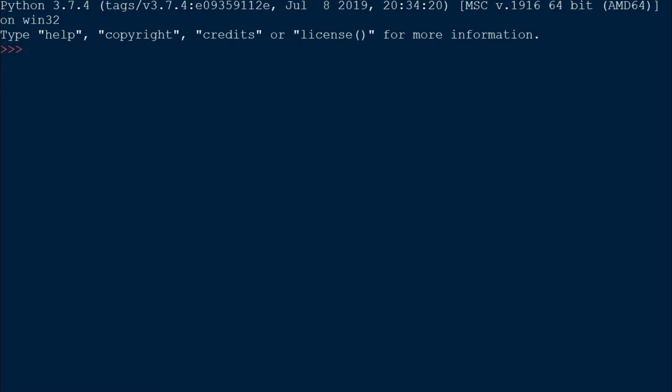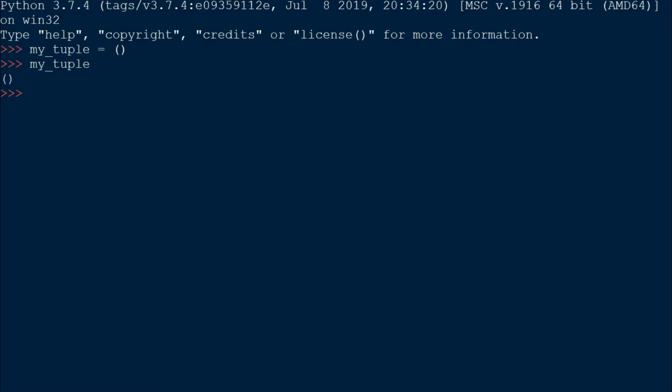Tuple is a data type in Python similar to list, but you cannot change the values inside it. You can create a tuple just by typing a variable name, let's say myTuple is equal to open close round bracket. This is an empty tuple. If I write myTuple, it will give me an empty tuple, as you can see over here.